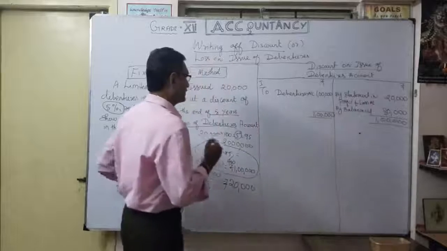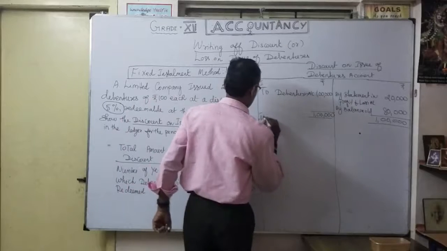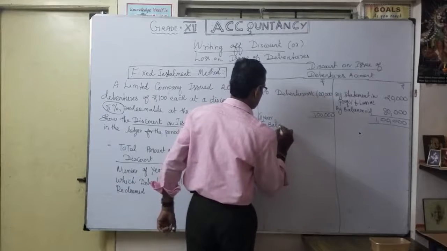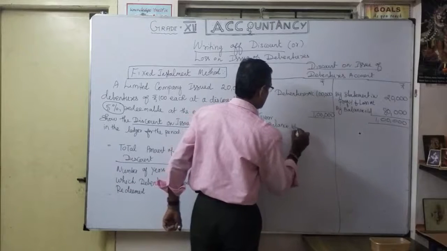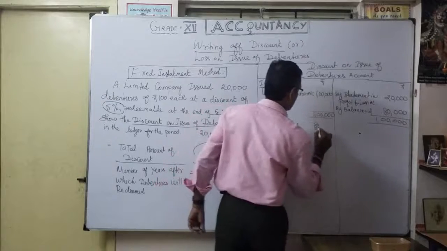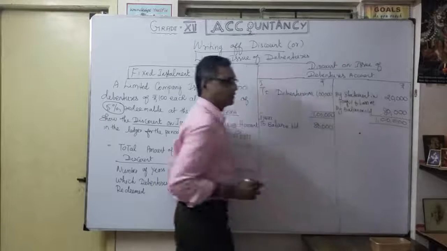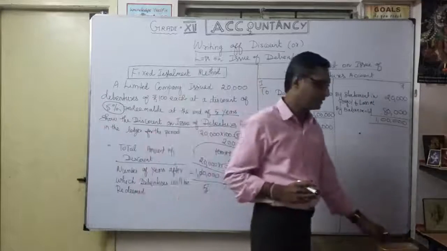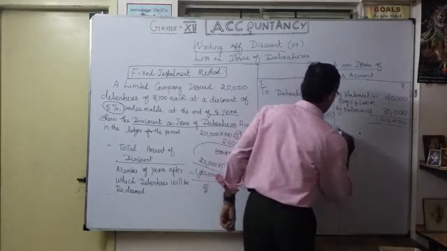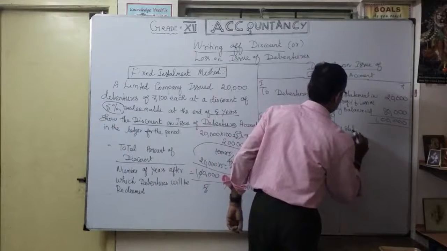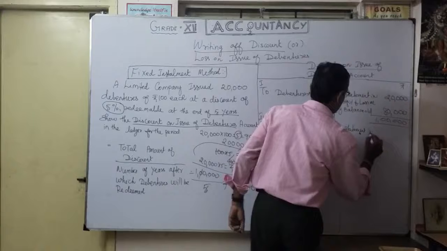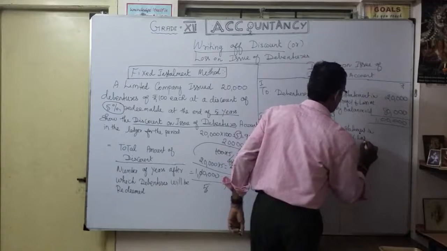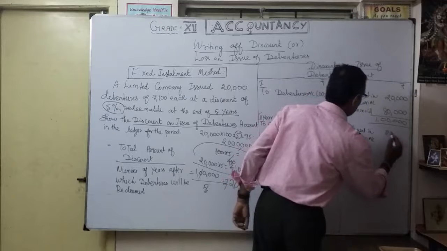Now moving to my second year. What is the balance? To balance brought down, 80,000. Again that year I am going to utilize 20,000, by statement of profit and loss account 20,000.